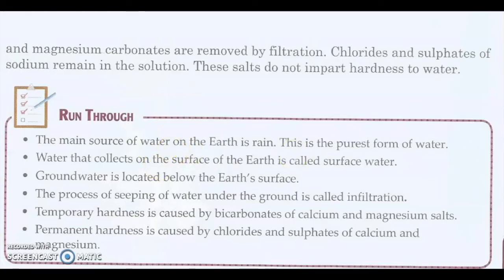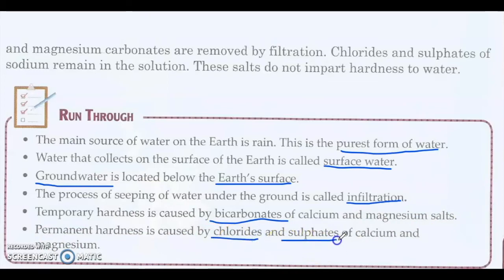So let's go through a revision here. The main source of water on the earth is rain. It is the pure form of water. Water that collects on the surface of the earth is called surface water. Groundwater is located below the earth's surface. The process of seeping of water under the ground is called infiltration. Temporary hardness is caused by bicarbonates of calcium and magnesium salts. Permanent hardness is caused by chlorides and sulfates of calcium and magnesium.